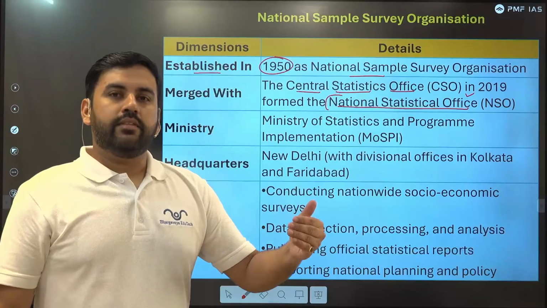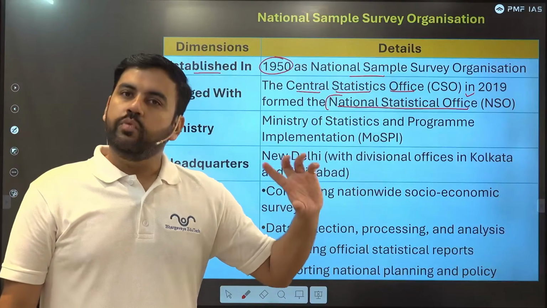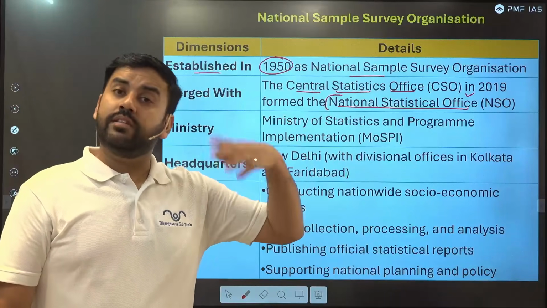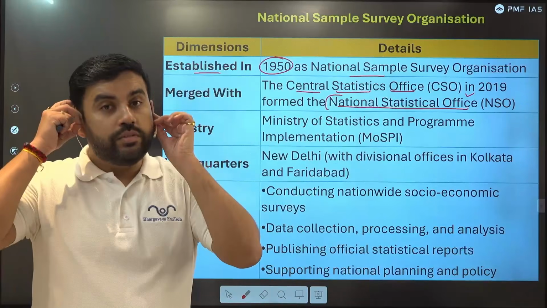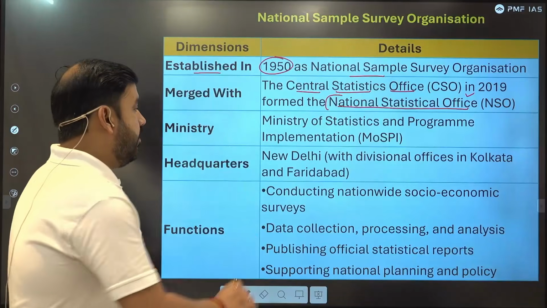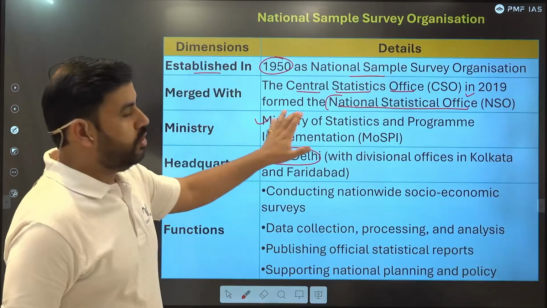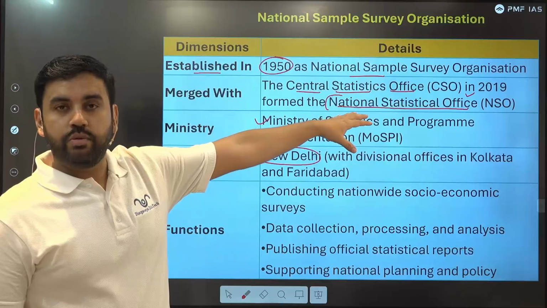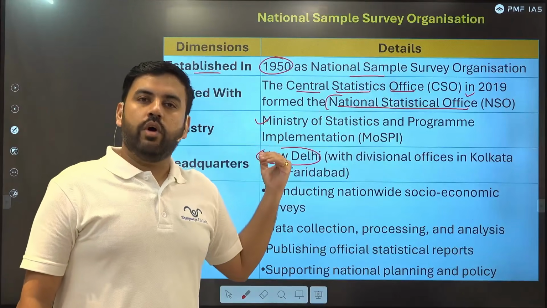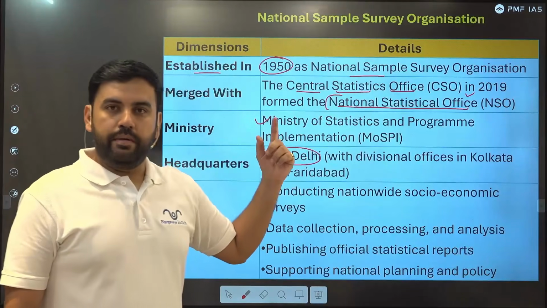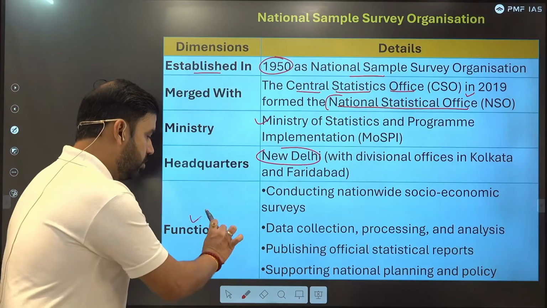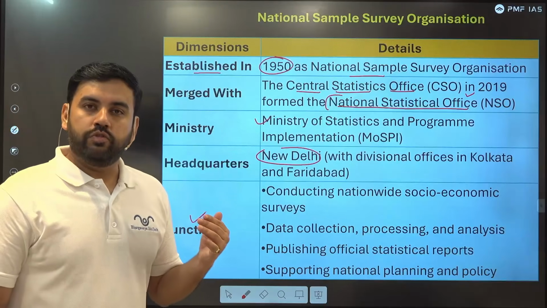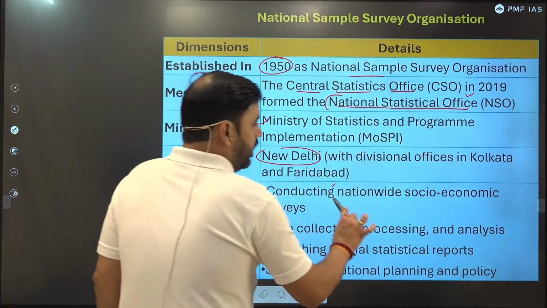Now they conduct surveys in rounds. So whenever they conduct a survey, it is known as a round. So 9th round, 20th round, 50th round, 70th round. These are the rounds of surveys which they conduct. They are headquartered in Delhi. They work under the Ministry of Statistics and Programme Implementation. That is the reason when NSO conducts this household income survey, it will be conducted under the Ministry of Statistics and Programme Implementation. Coming to the next point, functions. Very important. You should know the functions of the important organizations. UPSC always asks questions from these areas. Number one, they conduct a nationwide survey.